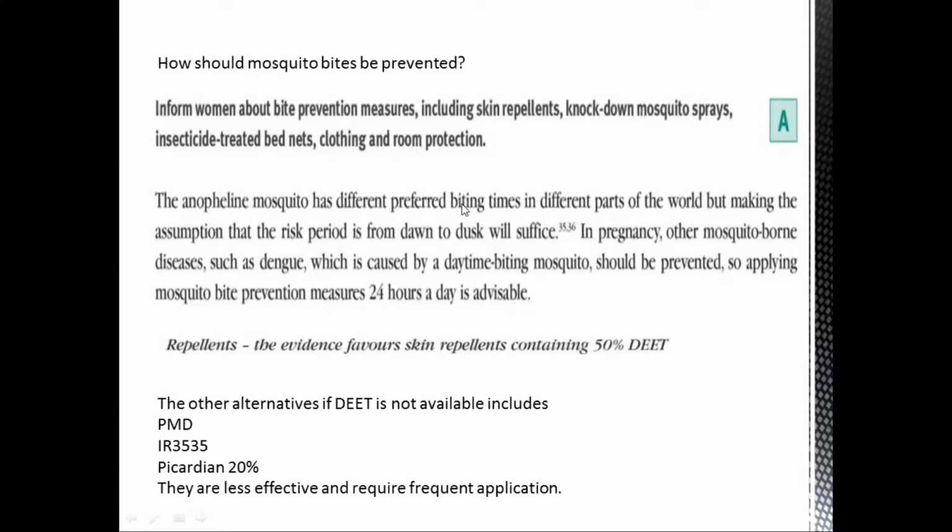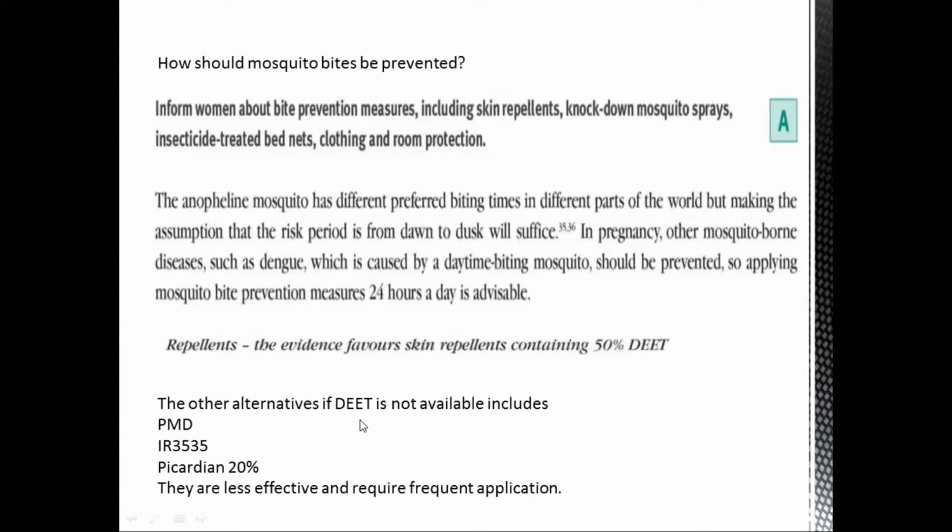So the highest risk period in the case of malaria is from dawn to dusk. However, dengue is caused by a daytime-biting mosquito. In order to prevent malaria and dengue, because they are all caused by mosquito bites, we should use the preventive measures throughout the day, 24 hours of the day.